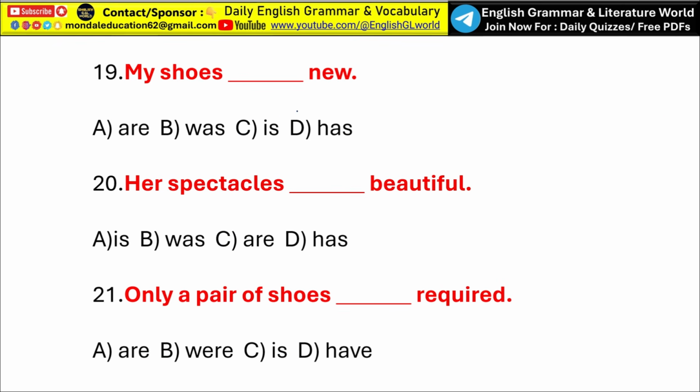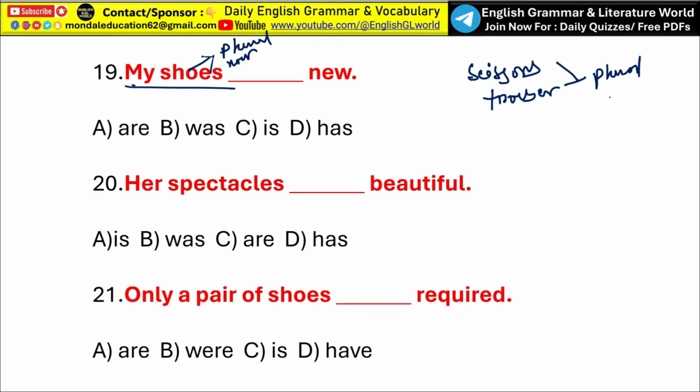Next, my shoes dash new. So here the subject, that is my shoes, and shoes is a plural noun. Okay, words like spectacles, scissors, trousers are always treated as plural subjects. So here my shoes is a plural noun, so it takes a plural verb, that is are. My shoes are new. So here option A, are, is the correct answer.